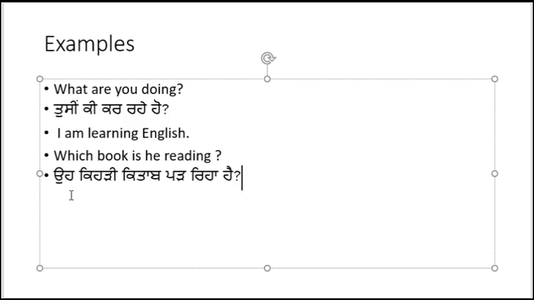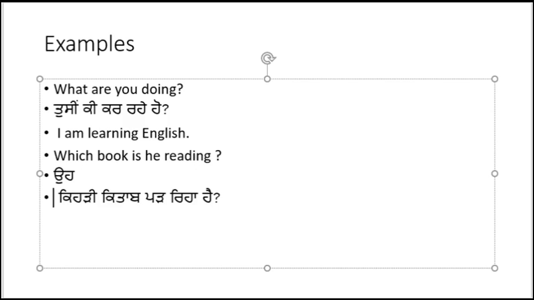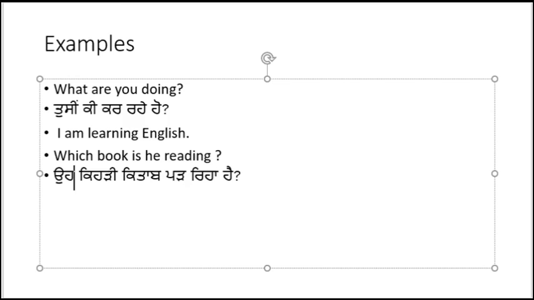And in here, same thing. Here I tell: which book is he reading? He is reading a storybook. It doesn't matter which, but we have to tell a name. That's the meaning. Okay, so make another sentence.